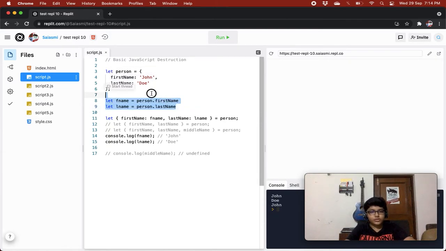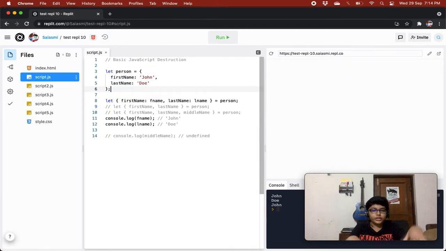So this is destructuring, a very basic one. This is the property over here and this is the variable, and it is saying that whenever we try to access fName from the person object, bring the value of first name, and whenever we access lName from the person object, bring the value of last name.